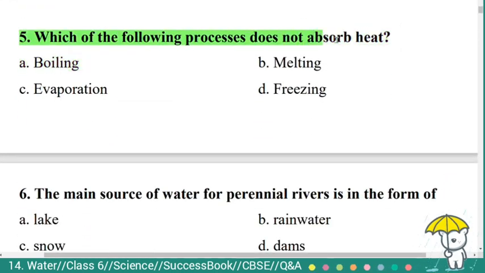Fifth question. Which of the following processes does not absorb heat? Option A. Boiling, B. Melting, C. Evaporation, D. Freezing. Here the correct answer is option D. Freezing. Which of the following processes does not absorb heat? Answer is freezing.